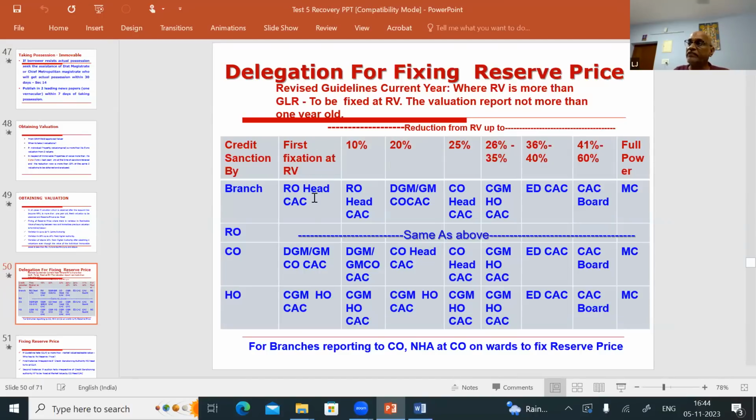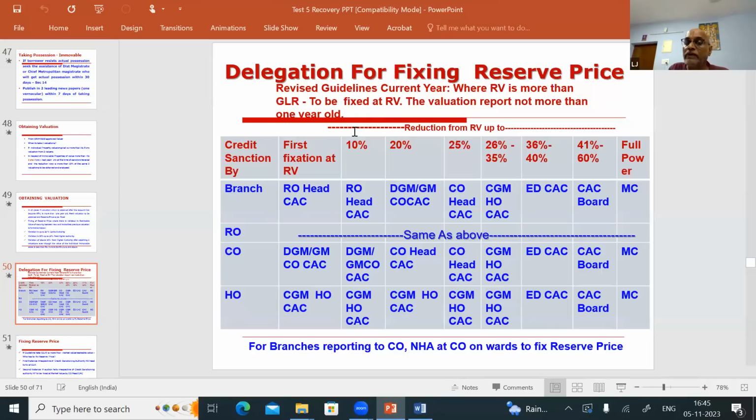The RO head CAC will fix the reserve price. What is the minimum reserve price he has to fix? The realizable value given in the valuation report. Very, very important, sir. In the last 2 years it has been changing and questions are also coming. Please keep in mind. The loan is sanctioned by the branch, so you are going to fix a reserve price. For which reserve price? The realizable value is more than the guideline value.